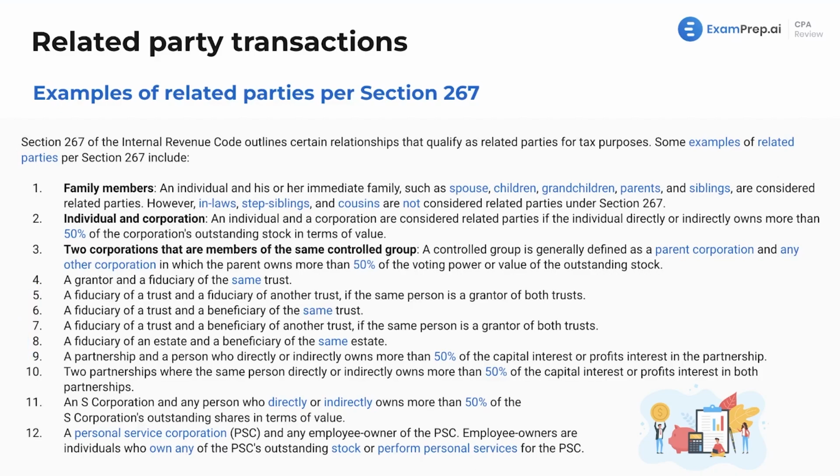This will be the foundation because first off, you need to identify if the question is talking about a related party. If it's not, then you apply normal tax rules. But if you do identify related parties, then all of these rules that we'll go over in this lesson do apply.